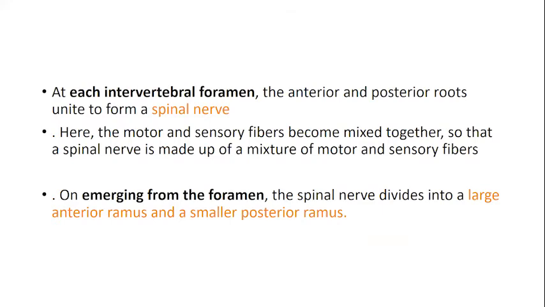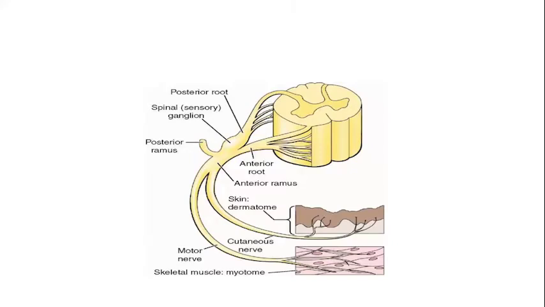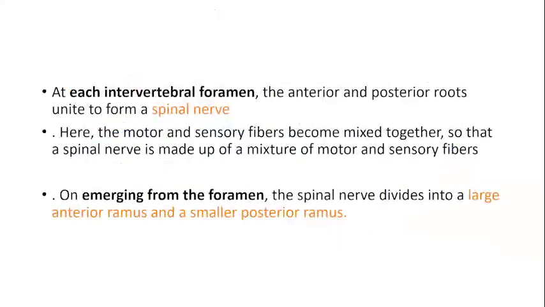Let me show you a picture. If you see this, these are the rootlets, the anterior and the posterior. The upper one is the posterior, and this way is the anterior. These are the small rootlets. These then form the anterior and the posterior root. These anterior and posterior roots form the spinal nerve still inside your vertebral canal. Then they are going to pass out from the intervertebral foramen. So anterior and posterior rootlets form the roots, and the anterior and posterior roots inside the vertebral canal form the spinal nerve.